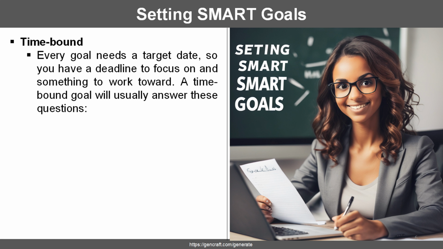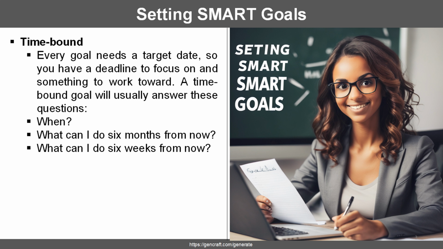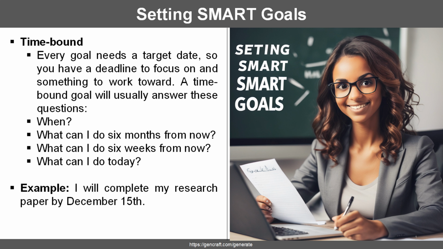clear deadline. A time-bound goal answers questions such as, when will we complete this? What can we do in 6 months from now? What can we do in 6 weeks from now? What can we do today? For example, a time-bound goal might be we will complete our research paper by a particular date.